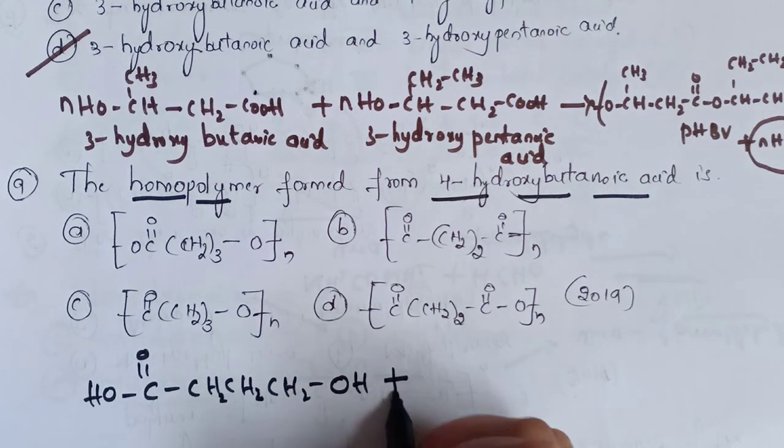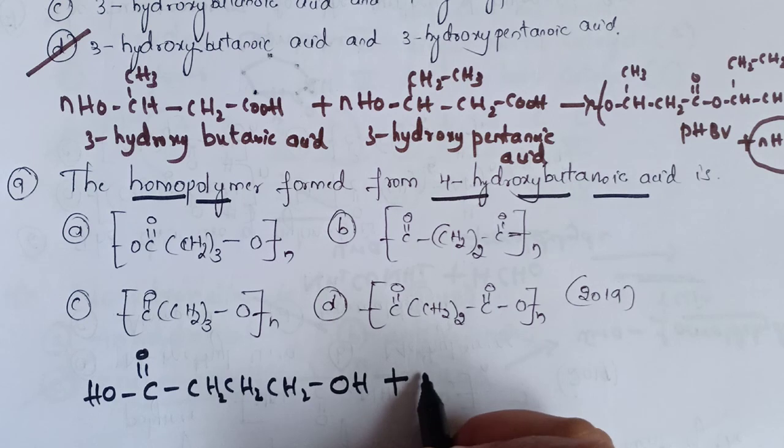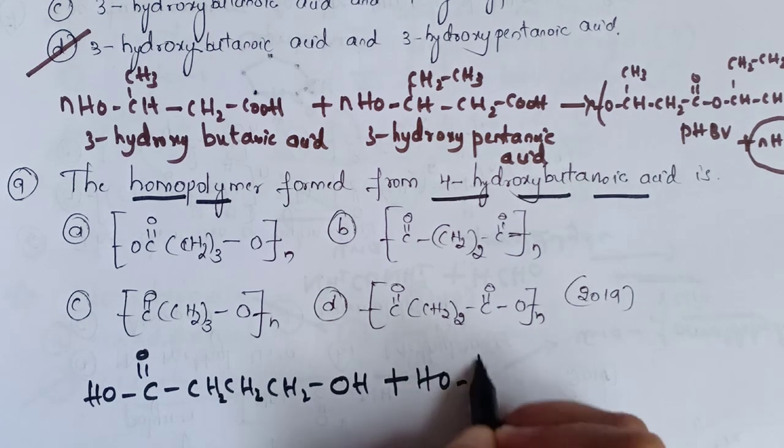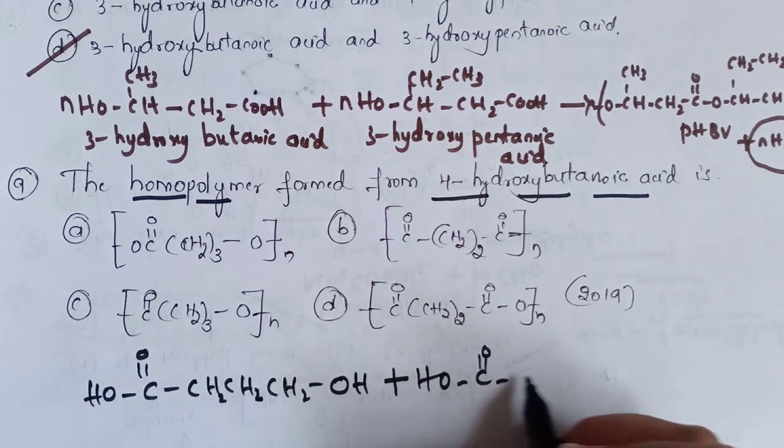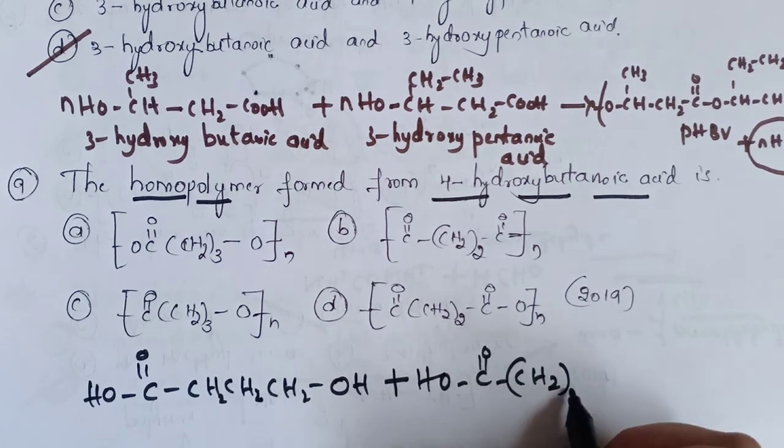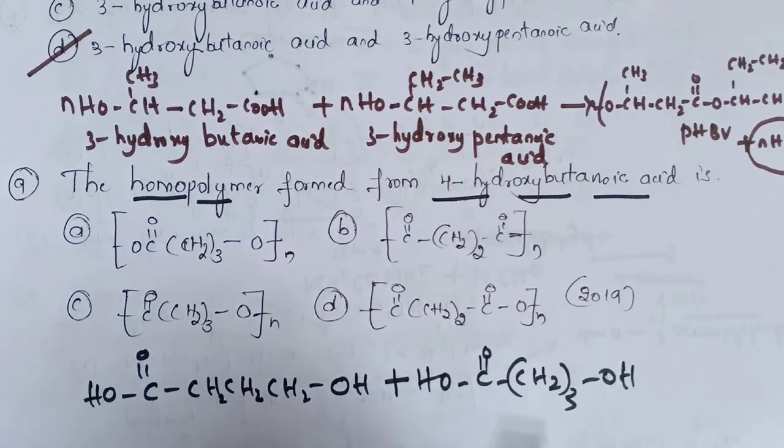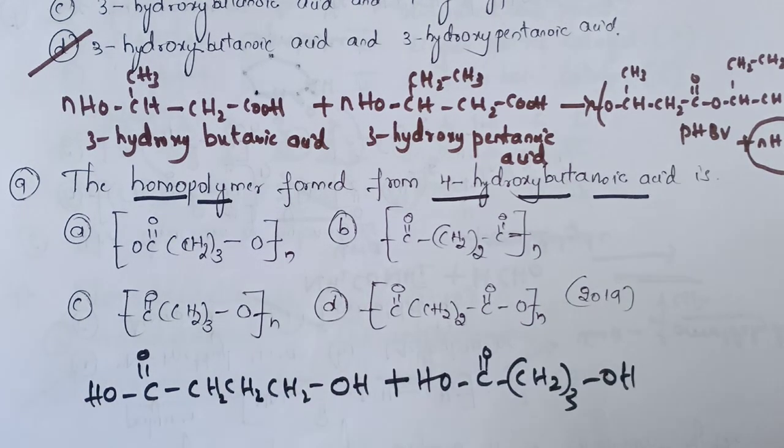Let's take it once again: HO, C double bond O, CH2 thrice, OH. It is also 4-hydroxybutanoic acid. So here, by the elimination of H2O, we will get a homopolymer.